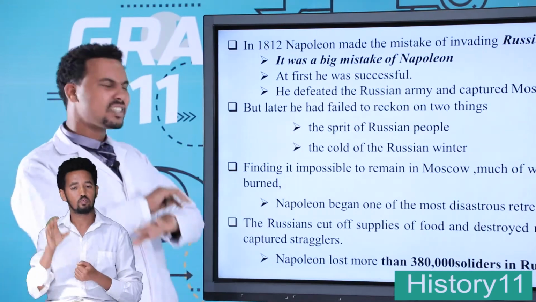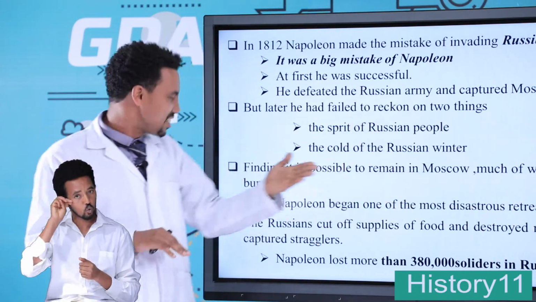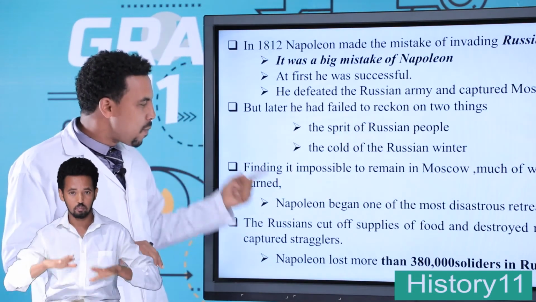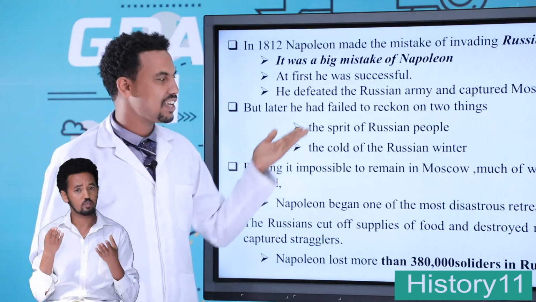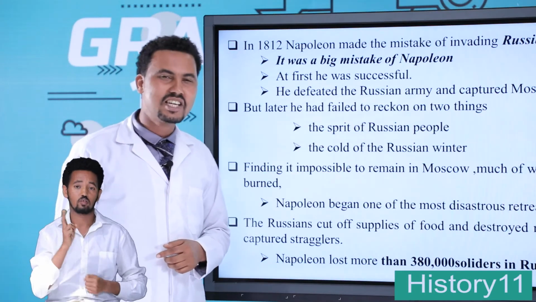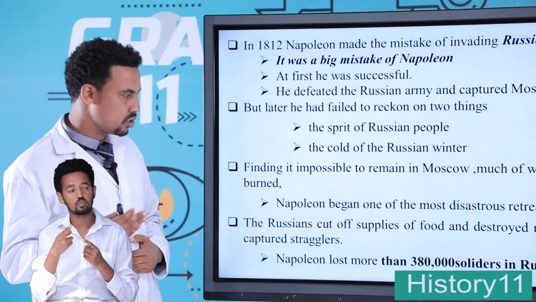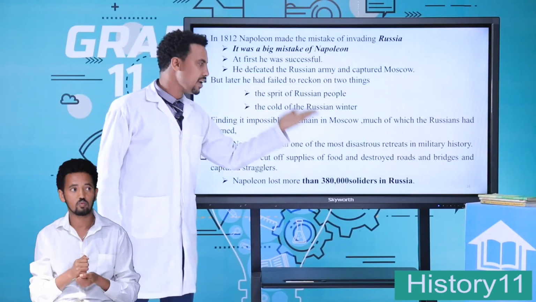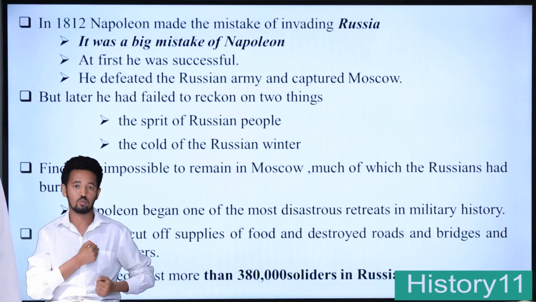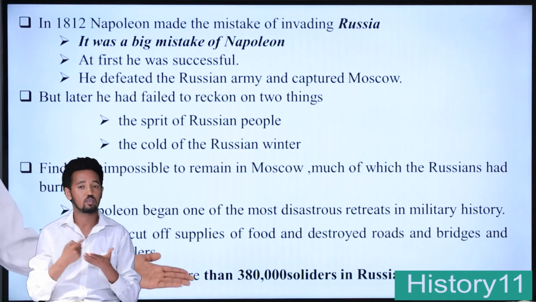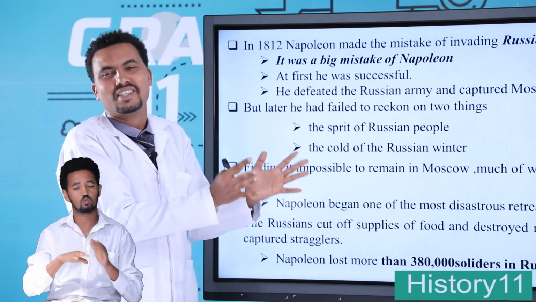Then, finding it impossible to remain in Moscow, much of which had burned, Napoleon began one of the most disastrous retreats in military history. The Russians cut off supplies of food, destroyed roads and bridges, and captured strategic areas. By the way, this number shows that half of his soldiers were lost in Russia.